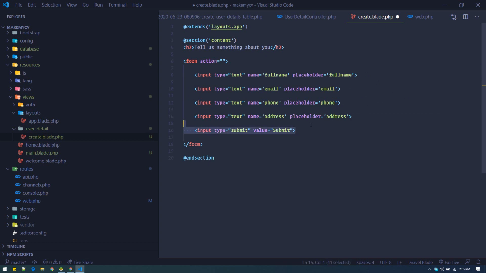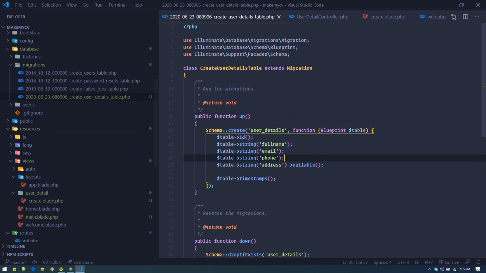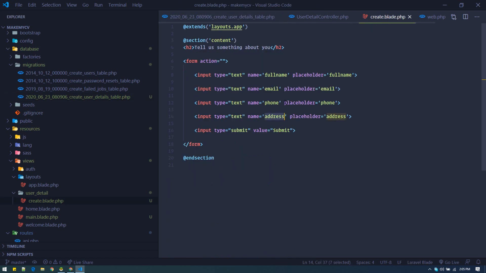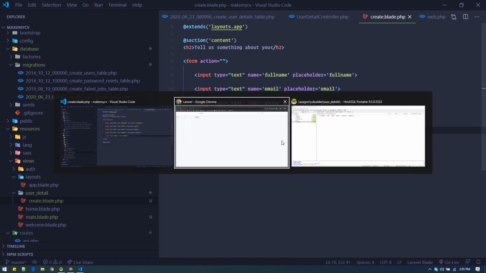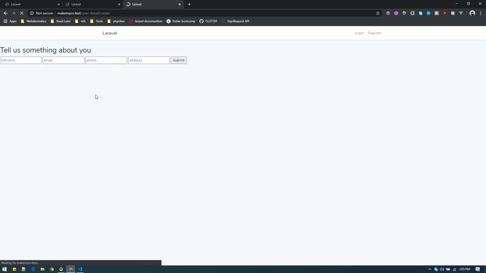These names will correspond to our database table field names, because we want to fill these data into our newly created table from this form.